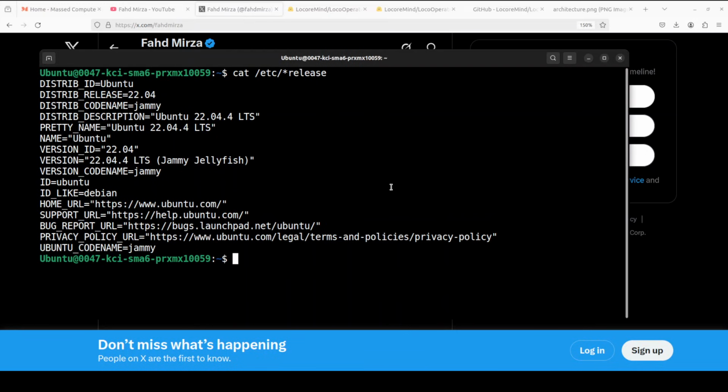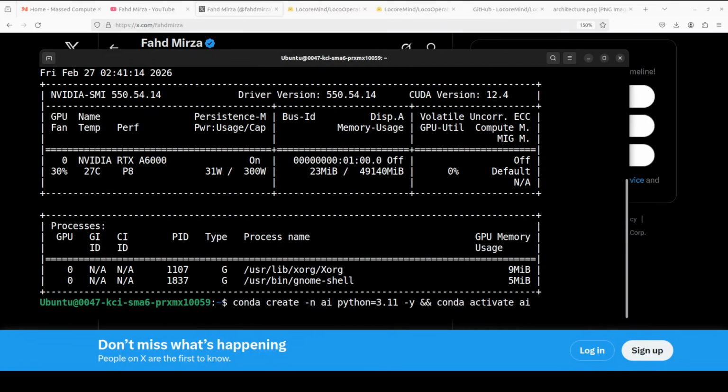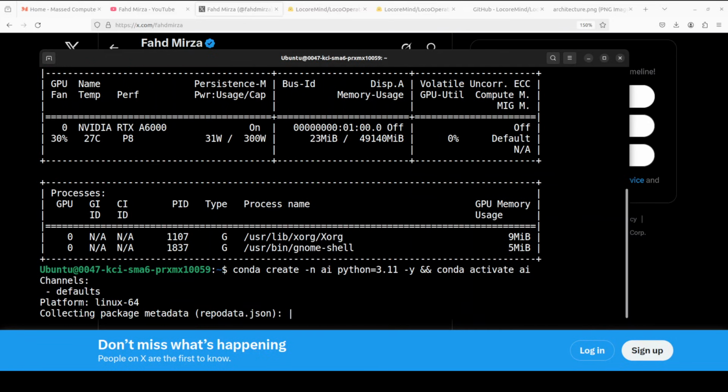I'm going to use this Ubuntu system. I have one GPU card, an NVIDIA RTX 6000 with 48 GB of VRAM. They also have a GGUF variant if you don't have that much VRAM, and even 48 GB is plenty.